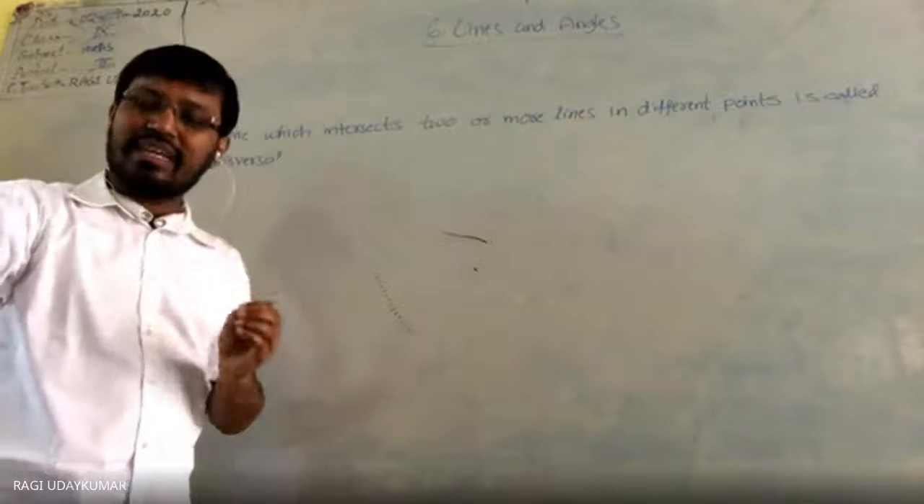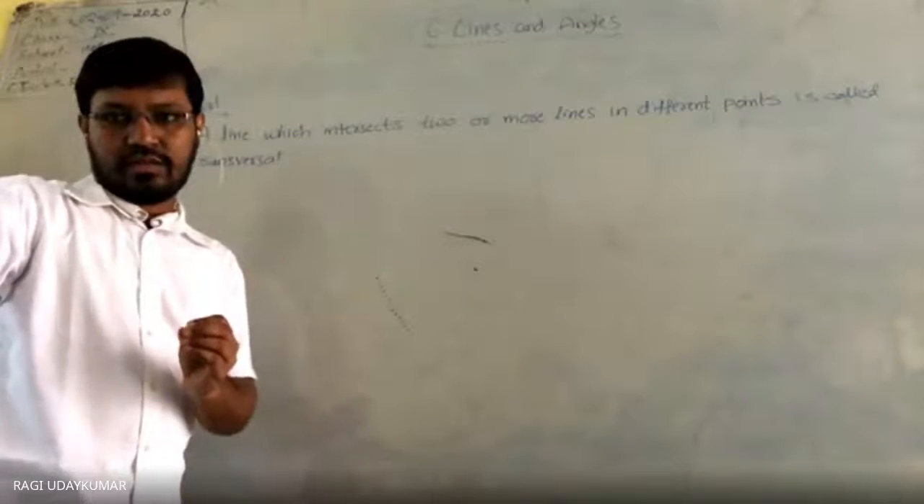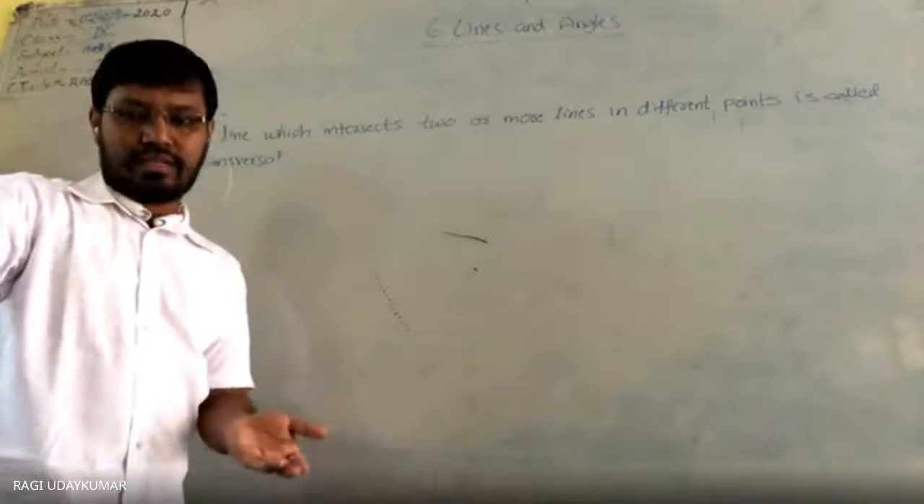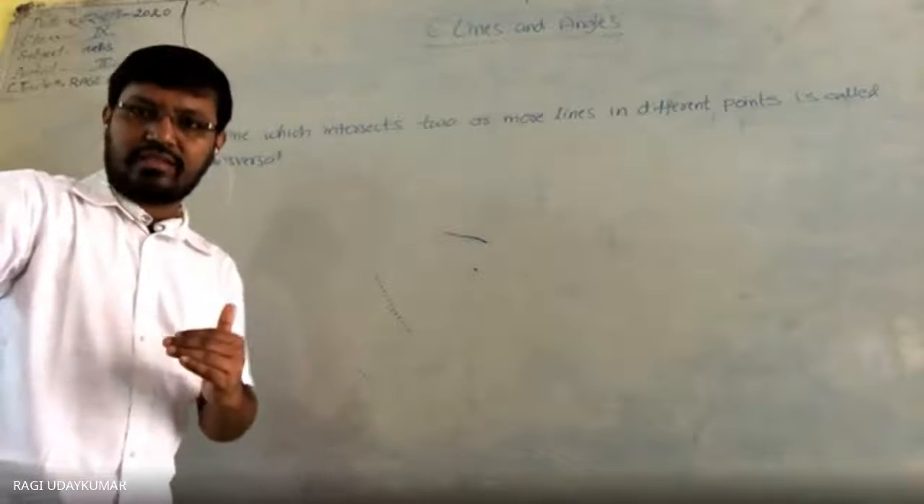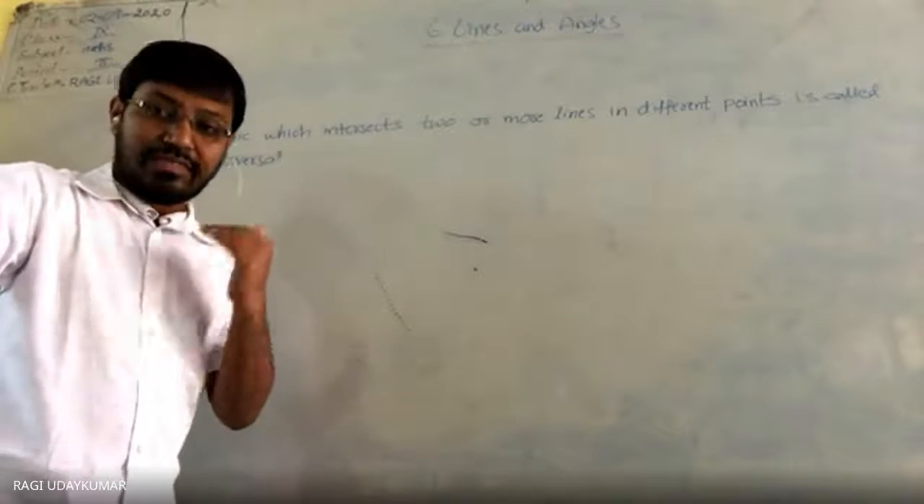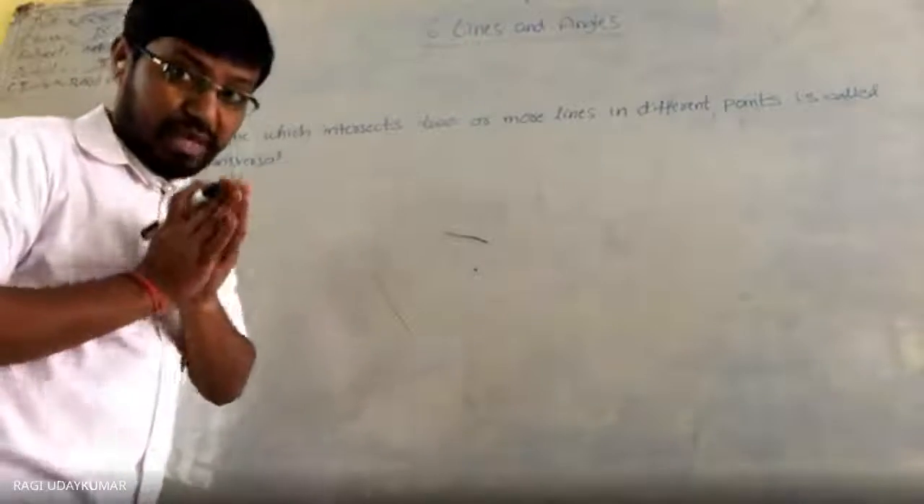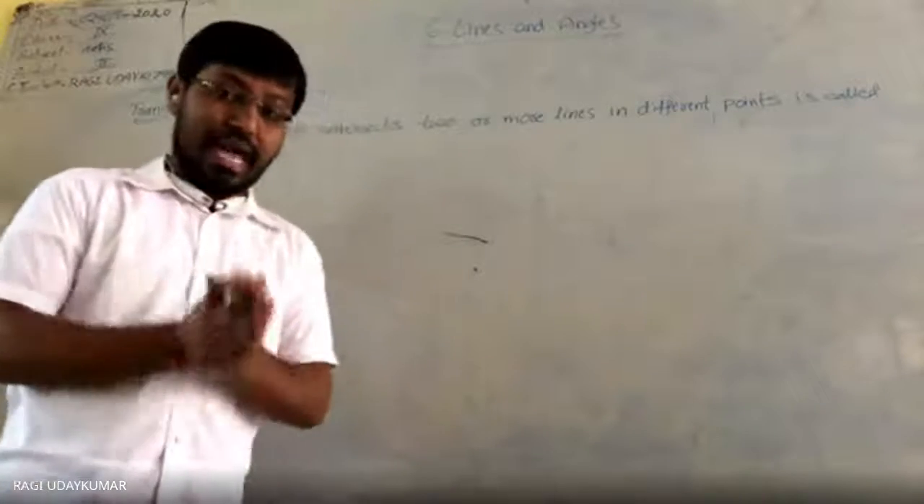Next, when a transversal intersects 2 lines, what angles will be formed and what do we call them? Let us see here now. If a transversal intersects 2 lines, the 2 lines may be parallel or may not be parallel. I am talking about that.